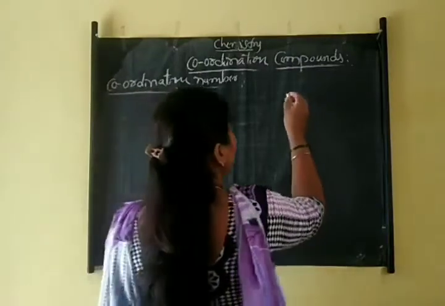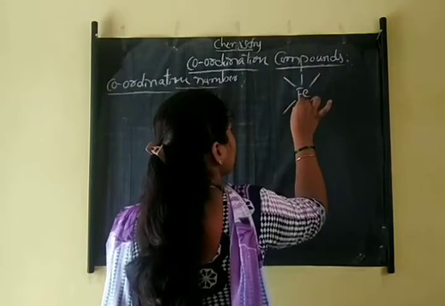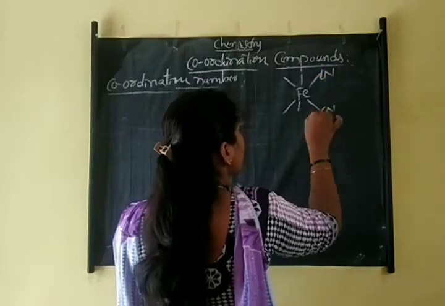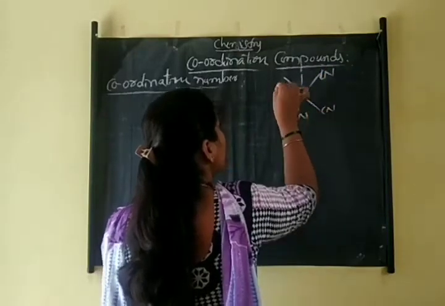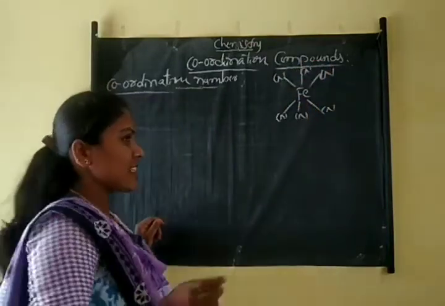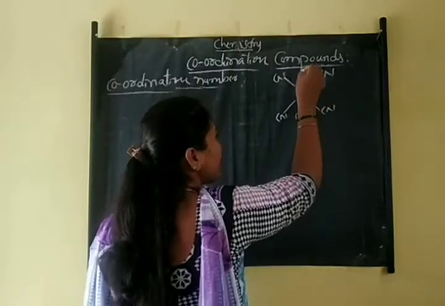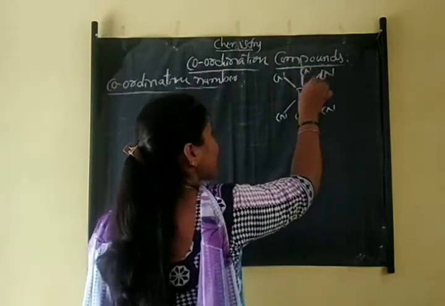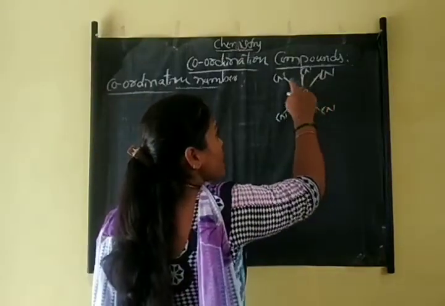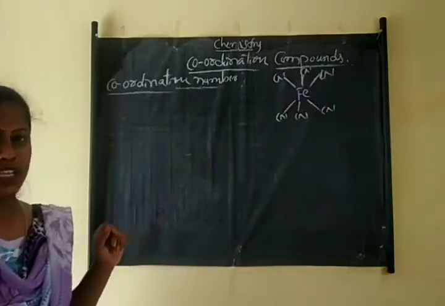For example, here in this example, how many bonds are there? That is 6, isn't it? So the number of bonds between the central metal atom and the ligand is 6. That is called the coordination number.